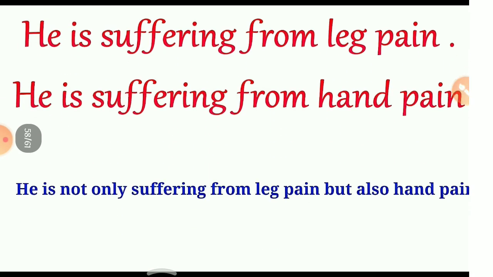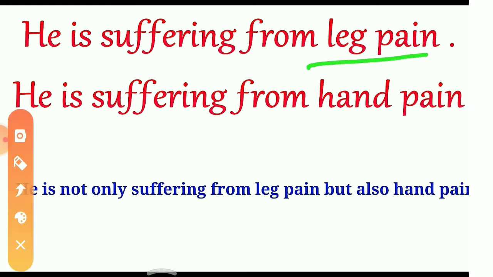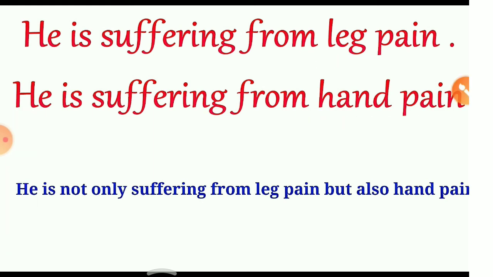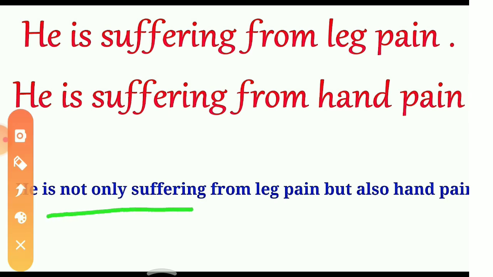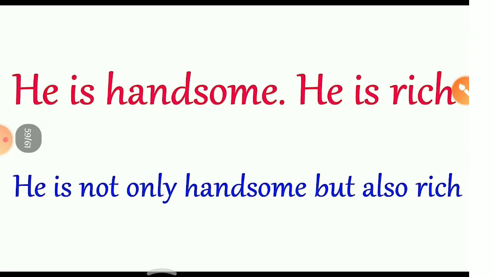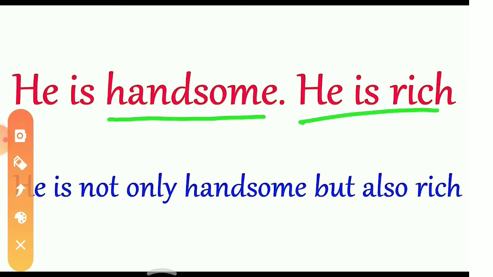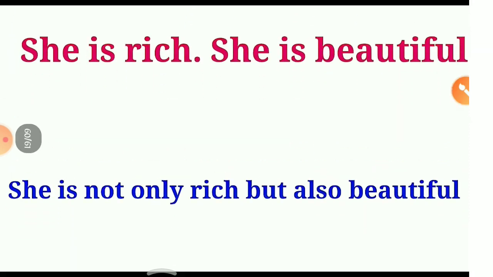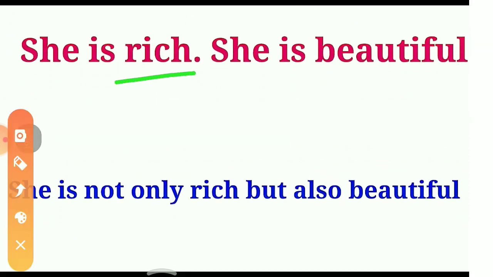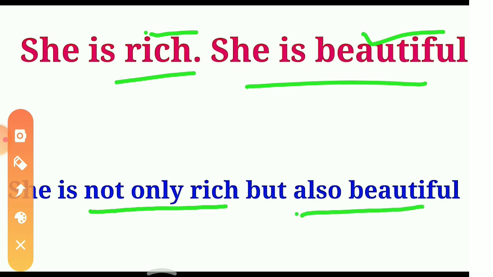Let's take the next example. He is suffering from leg pain, he is suffering from hand pain. So two things, leg pain and hand pain. So the answer becomes: he is not only suffering from leg pain but also hand pain. Very easy. Here is a different example. He is handsome, he is rich. So the sentence becomes: he is not only handsome but also rich. She is rich, she is beautiful. Two things are there, rich and beautiful. So the sentence becomes: she is not only rich but also beautiful.